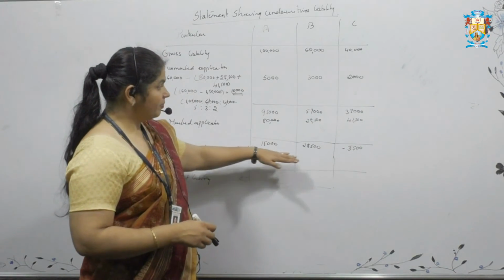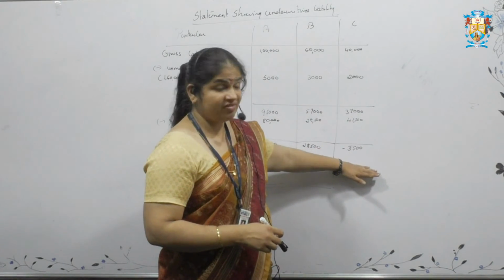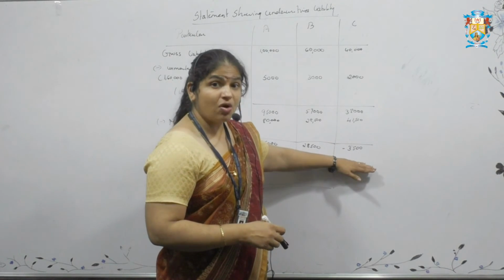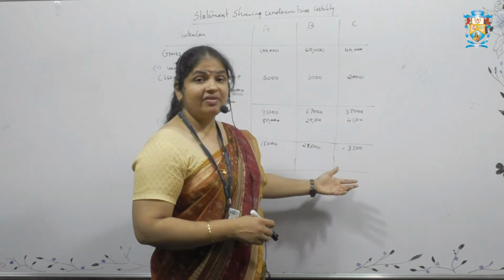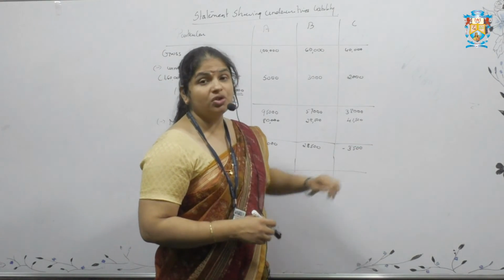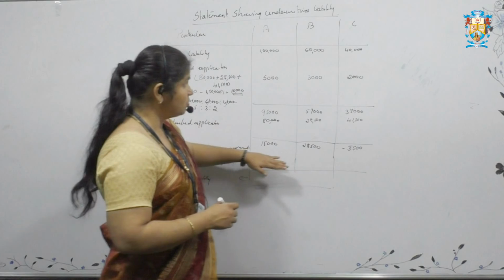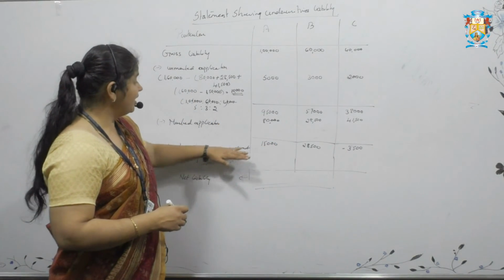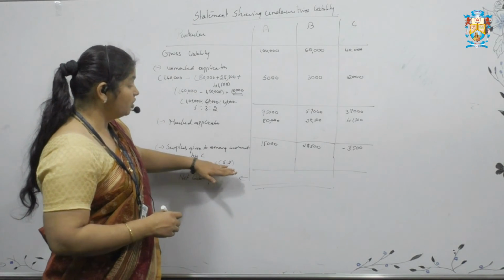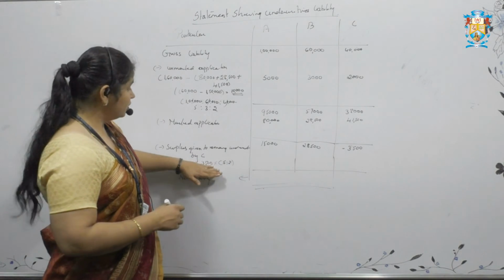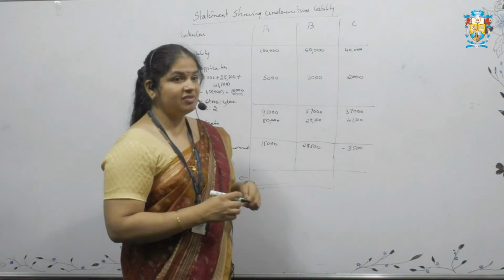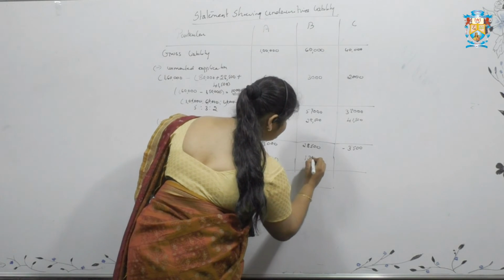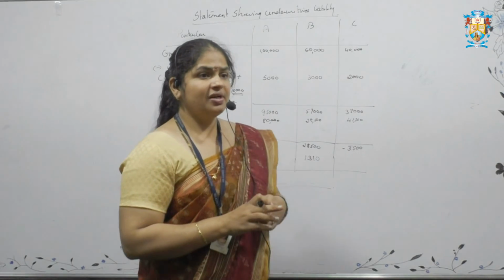So we got 15,000, 28,500, and here it is minus 3,500. Minus 3,500 is a shortage of shares that C has. He does not have 3,500 shares to give to the applicants. So this 3,500 is distributed to the remaining underwriters. We give the name as surplus given to the remaining underwriters by C. So 3,500 is divided in the ratio 5 is to 3. So this is their ratio. So 3,500 is distributed, and the answer will be 2,190 and here it is 1,310.